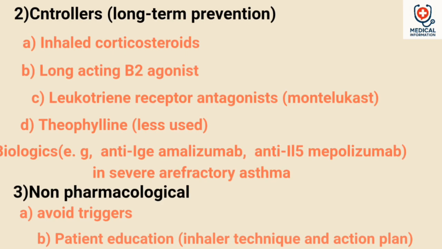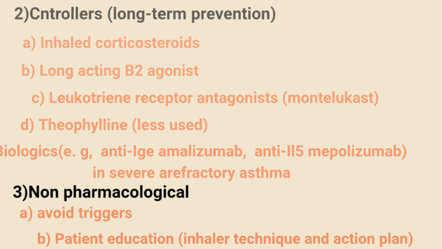2. Controllers, for long-term prevention. A. Inhaled corticosteroids. B. Long-acting B2 agonists. C. Leukotriene receptor antagonists, montelukast. D. Theophylline, less used. E. Biologics, e.g. anti-IgE omalizumab, anti-IL-5 mepolizumab in severe refractory asthma. 3. Non-pharmacological. A. Avoid triggers. B. Patient education, inhaler technique, and action plan.